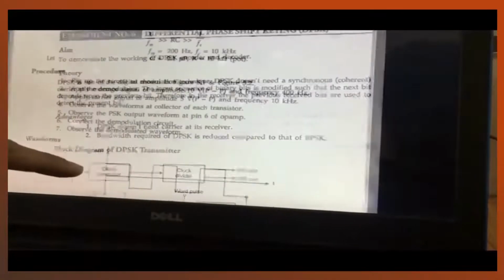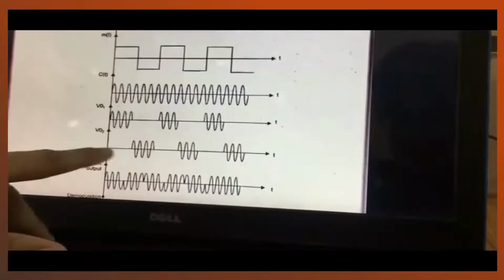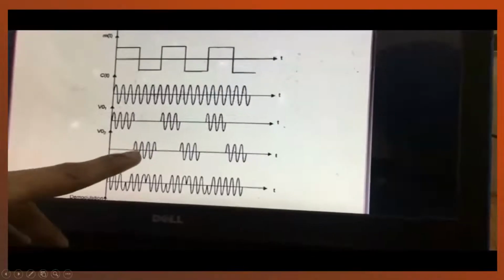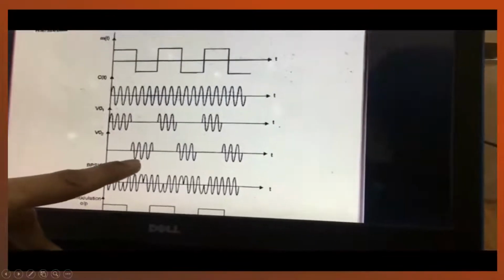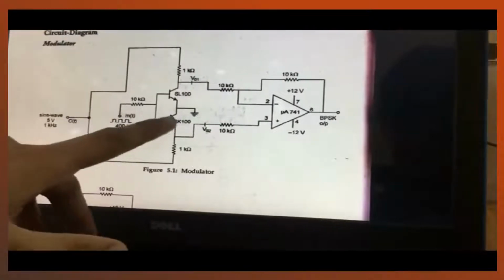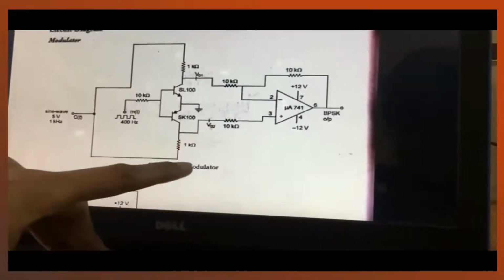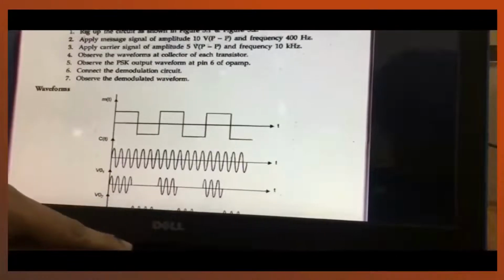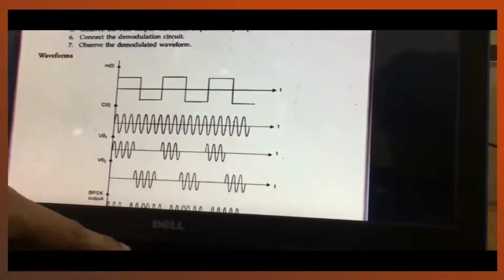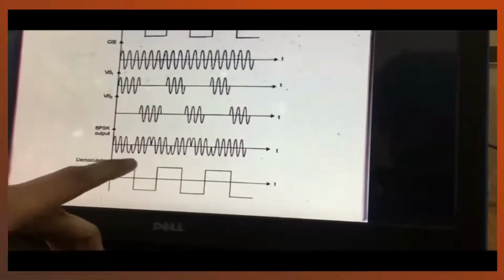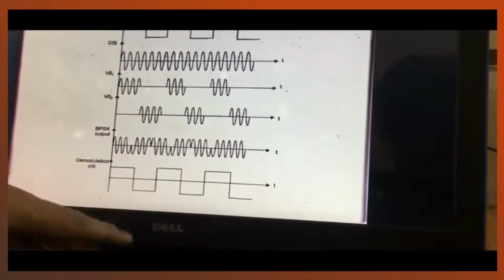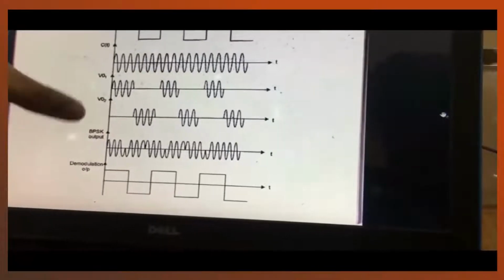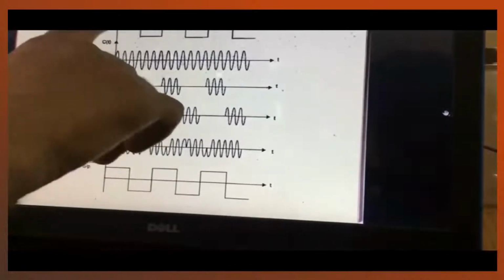Sorry, this is for V02, which is for the lower part of the message signal. It is connected to the SK100 pin. You can see it, V02. We have recorded this output for V01 and V02 respectively also. I will show you later. This is the expected output of BPSK which we will get at the 6th pin. I will show you again how this message signal and BPSK output are related.